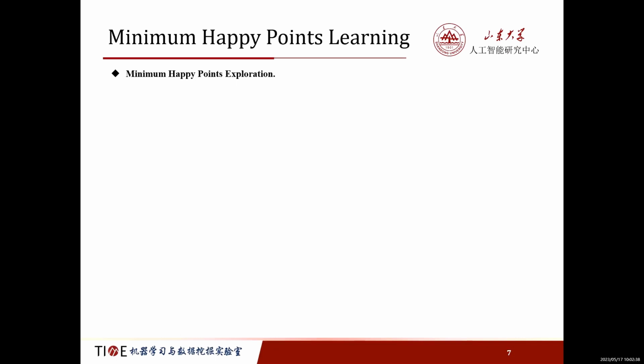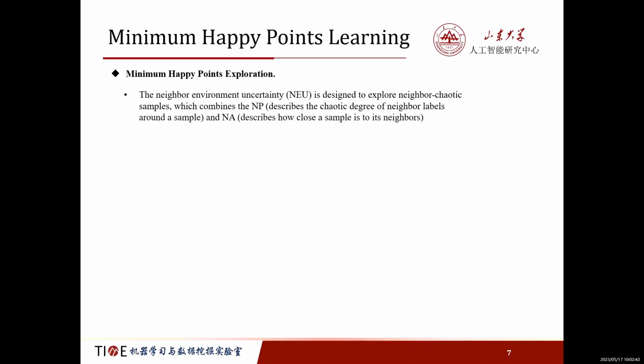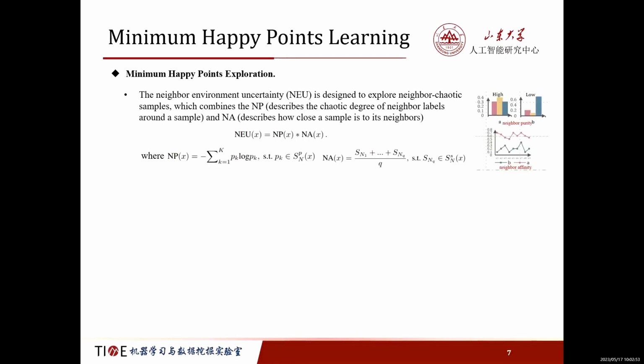In the minimum happy points exploration module, we first propose neighbor environment uncertainty that is designed to select neighbor chaotic samples containing the NP and NA. Here, NP describes the chaotic degree of neighbors around a sample, and NA describes how close a sample is to its neighbors.